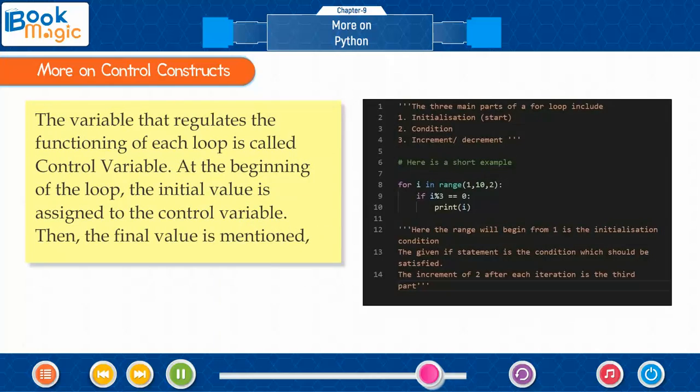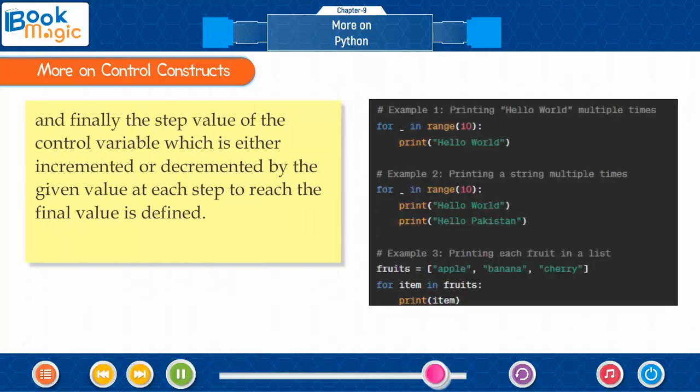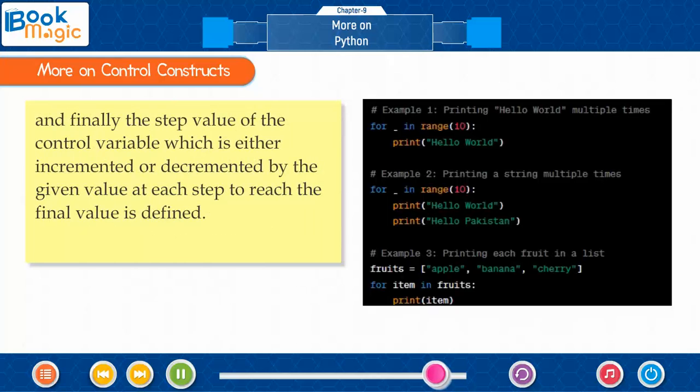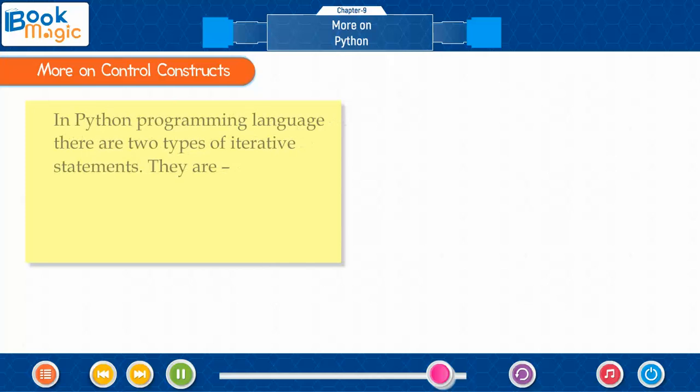The variable that regulates the functioning of each loop is called the control variable. At the beginning of the loop, the initial value is assigned to the control variable. Then the final value is mentioned, and finally the step value of the control variable, which is either incremented or decremented by the given value at each step to reach the final value, is defined.